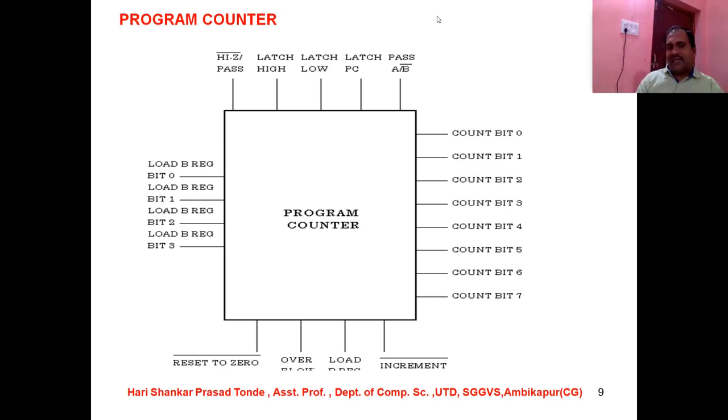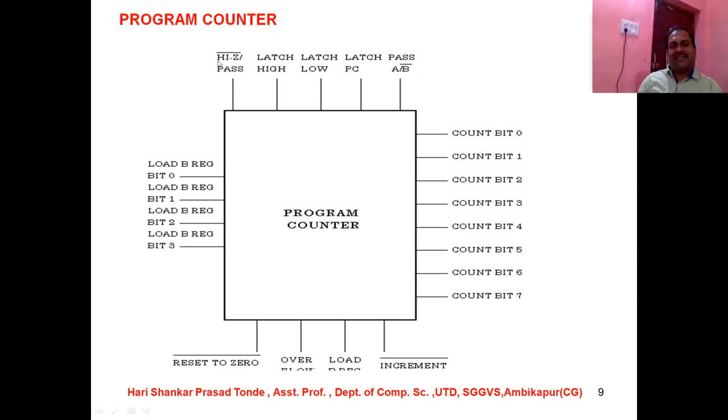Let's understand what is actually inside this particular picture, and let's be clear how it functions at the time of programming or operating the processor. So this is the program counter, students. Here is the load B REG register: bit 0, bit 1, bit 2, bit 3, and so on up to n terms. And this will be the pass, high, low, program counter AB.